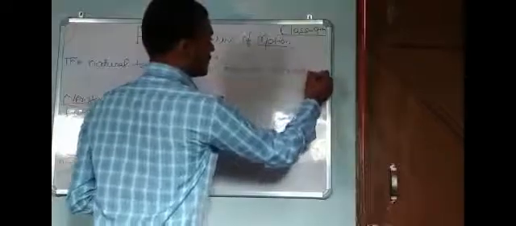The natural tendency of an object to resist a change in its state of rest or of uniform motion is called inertia. Okay, simple.